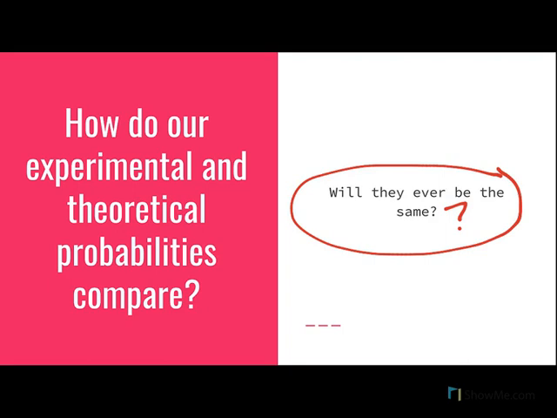But now if I go from flipping 5 times to 10 or 20 or 100 or 1,000 or 1,000,000 times, is that going to continue? Of course not. The more times we conduct an experiment, the closer it is going to end up being to the theoretical probability. This is actually called the law of large numbers, but that's another topic for another day.